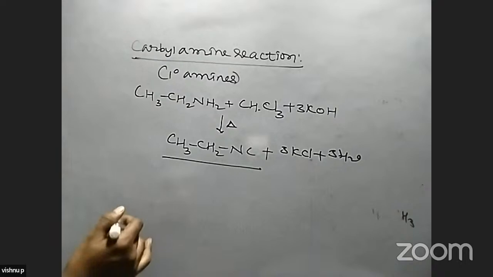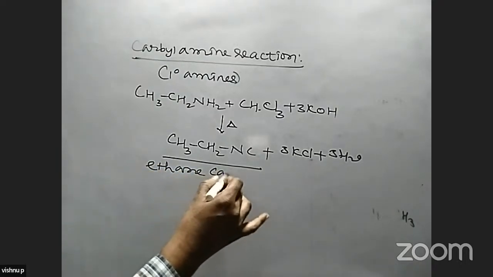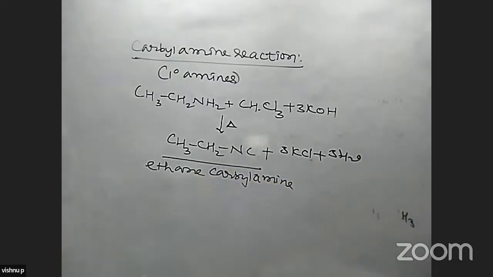This is the carbylamine reaction. So what type of carbylamine is formed? Ethyl carbylamine, a very poisonous and pungent smelling gas, is evolved in this reaction. It is tested for primary amines, and also for secondary amines also. Sorry, primary amines only. Both aliphatic and aromatic compounds, it is applicable.